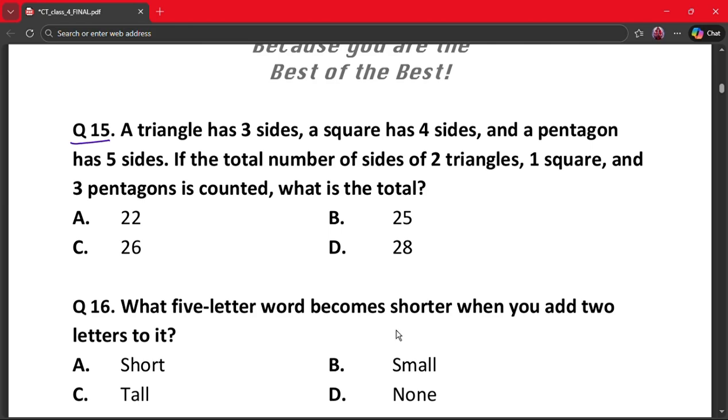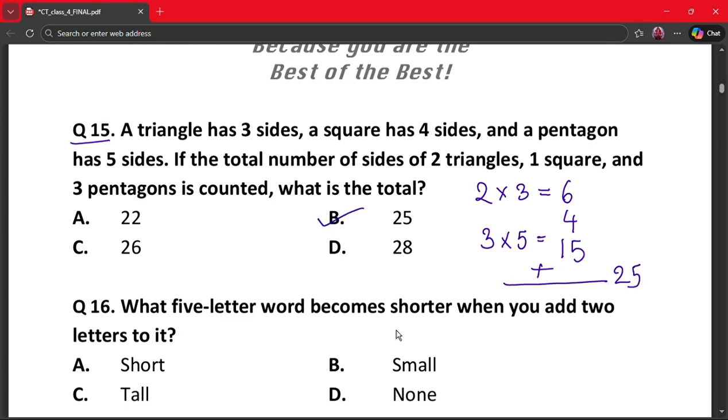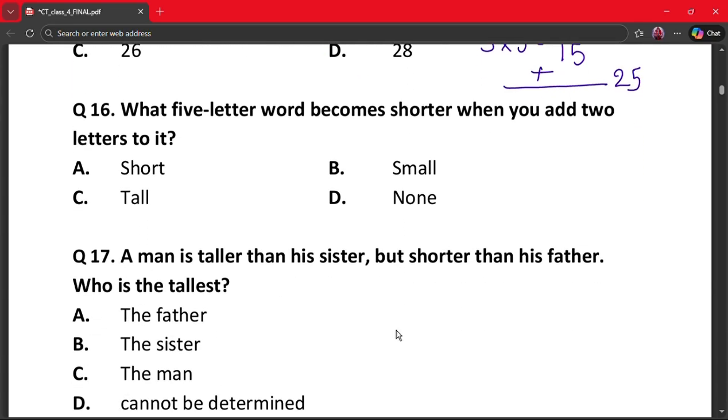If the total number of sides of 2 triangles, 1 square, and 3 pentagons is counted, what is the total? A. 22, B. 25, C. 26, and D. 28. So 2 triangles, that means 2 into 3, which gives us 6. 1 square gives us 4, and 3 pentagons, that is 3 into 5, gives us 15. So when we add all this, it becomes 25. So our correct answer is option B, that says 25.